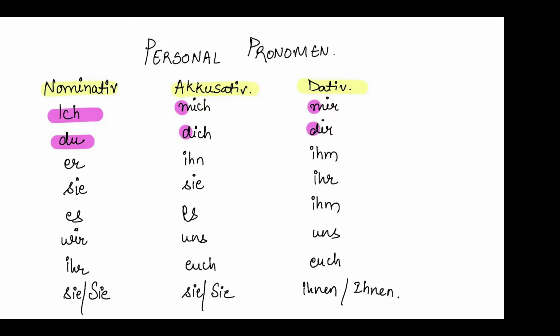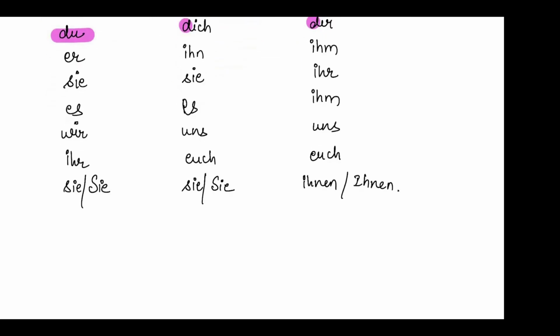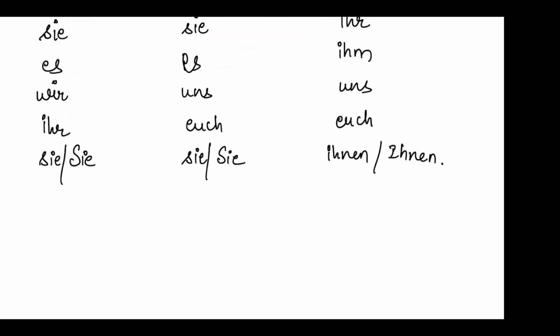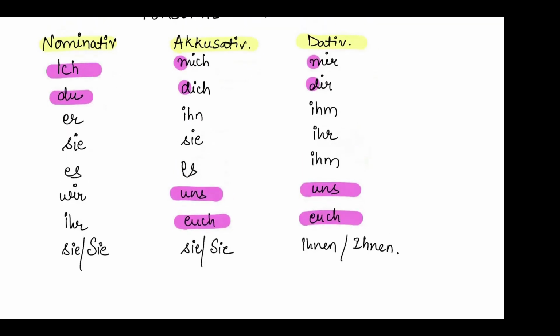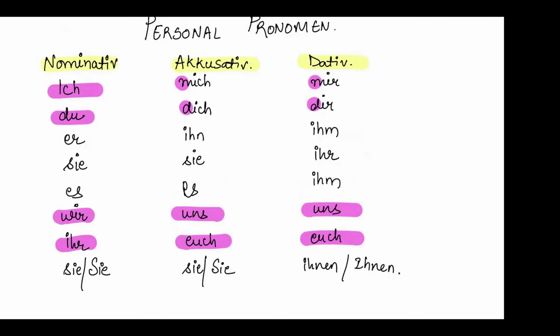Let's leave er as it is for a while and move forward. For wir we have uns, which is similar. Similarly for ihr we have euch, that is also similar. We have no difference at all. We are leaving sie and Sie also for a while. So up till now, it's really very clear and easy to remember: ich, mich, mir; du, dich, dir. Wir is the same, uns, and for ihr it's euch. Learning er, sie, es and sie is not a very big task. I'm showing you a table.